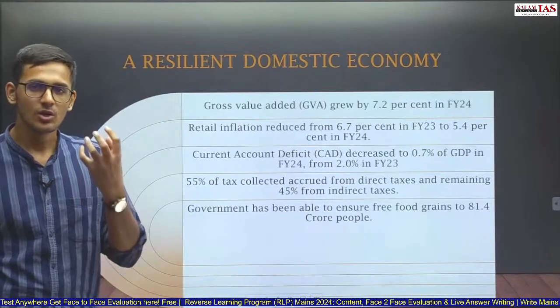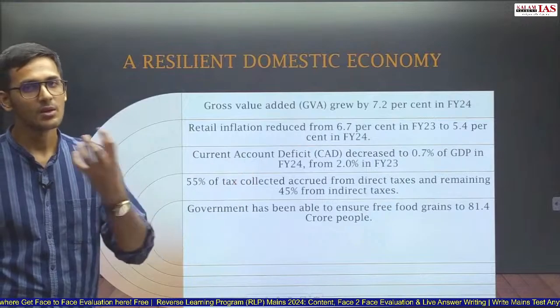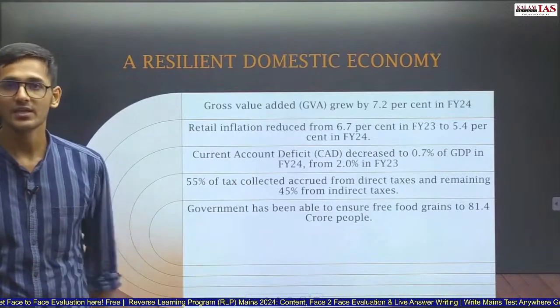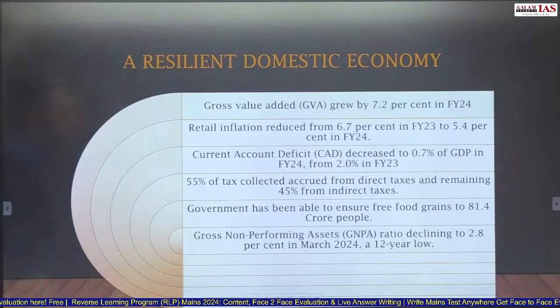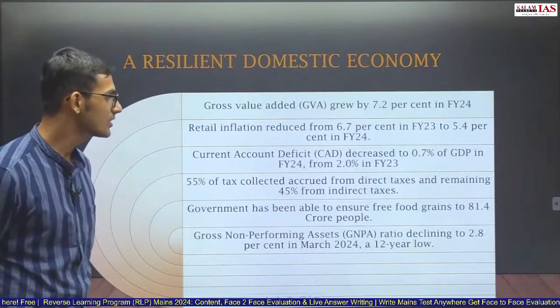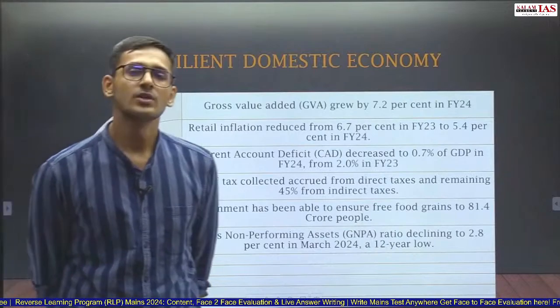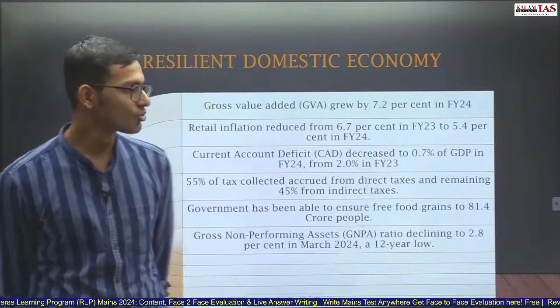India can take care not only of its development needs, but also of its poor, and it can feed them without any cost. Gross NPA ratio declined to 2.8% in March 2024, a 12-year low. So NPAs have also reduced to 2.8%.